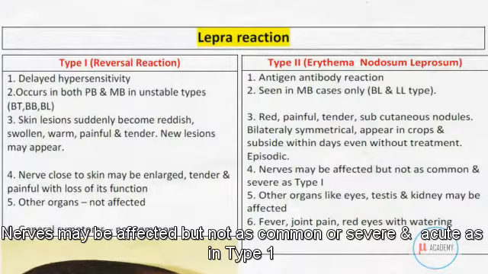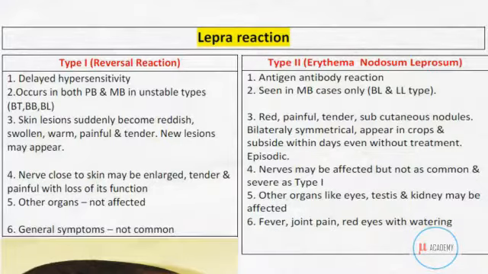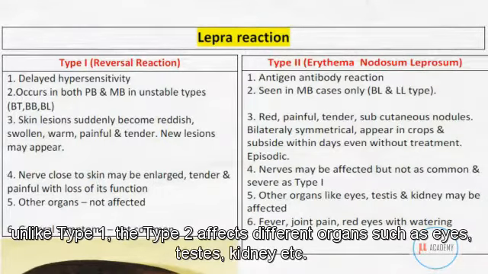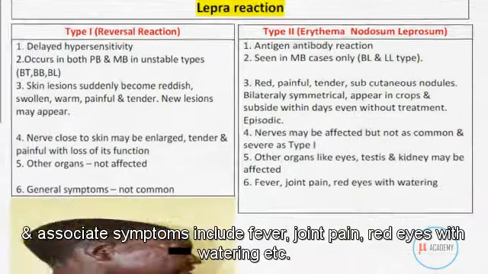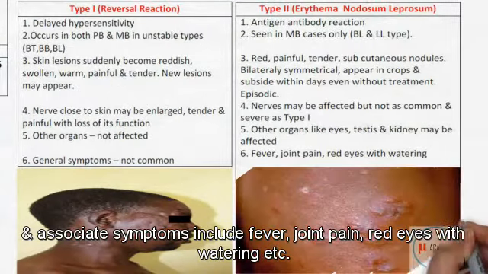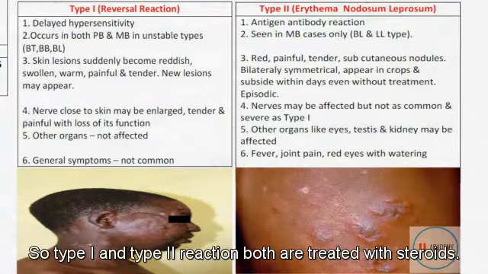Nerves may be affected but not as commonly, severely or acutely as in type 1. Unlike type 1, type 2 affects different organs such as eyes, testes, kidney, etc. And associated symptoms include fever, joint pain, red eyes with watering, etc.